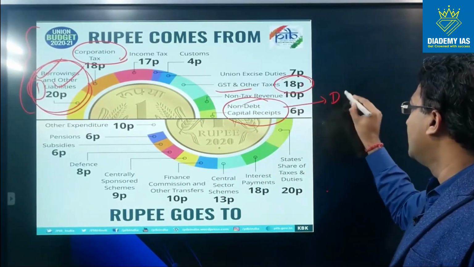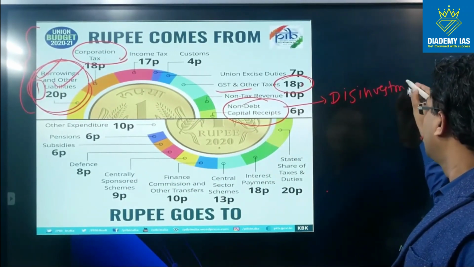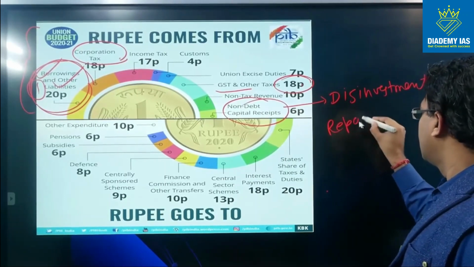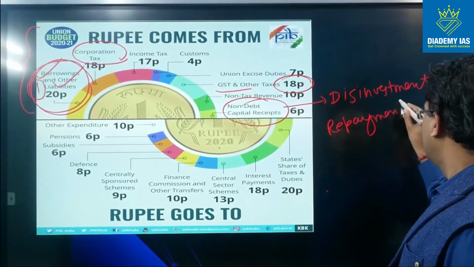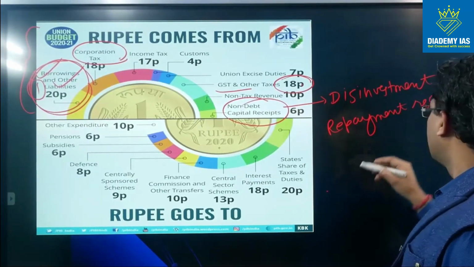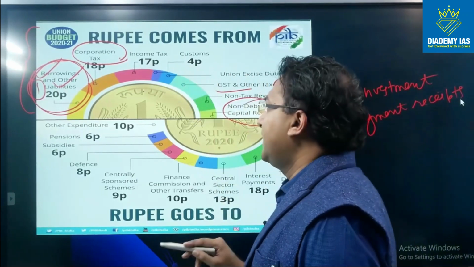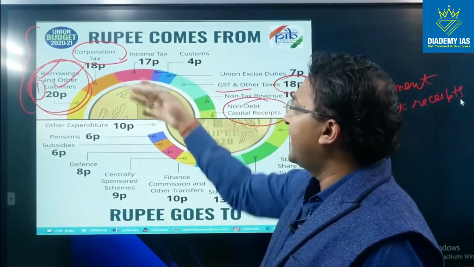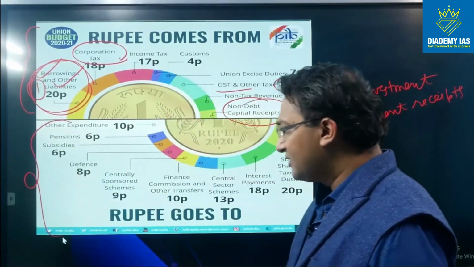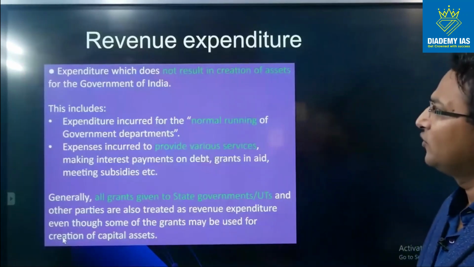They basically include the receipts like disinvestment, the receipts like repayment receipts, right? Union excise duty, income tax, customs, right? So these are various items. In the second half, expenditure items have been given. Since we have not discussed the concept of expenditure, we will not discuss it as of now.